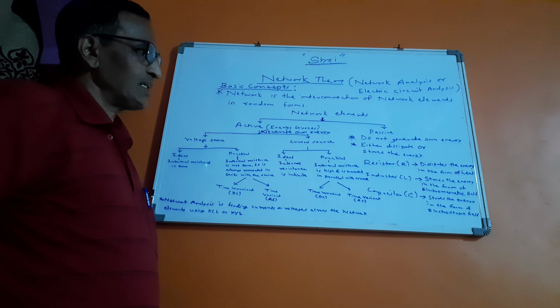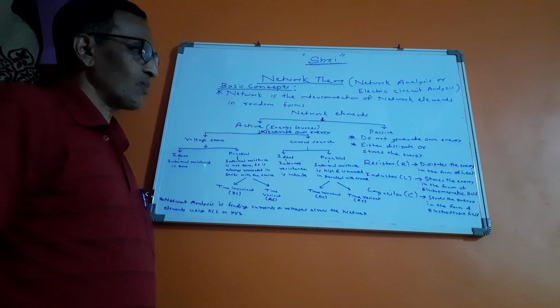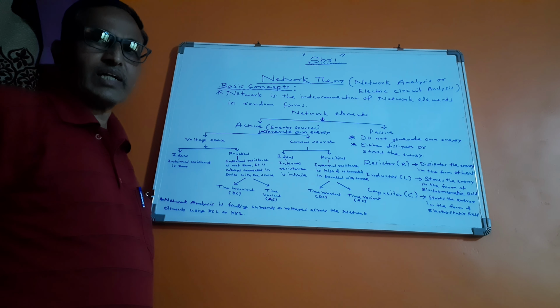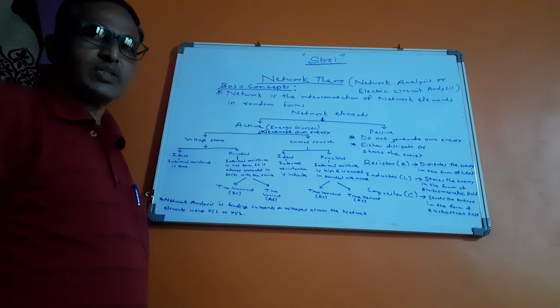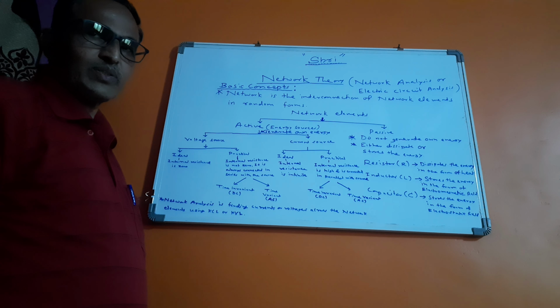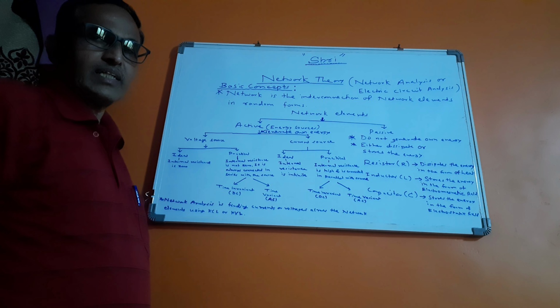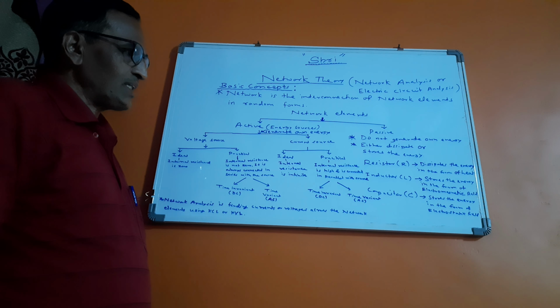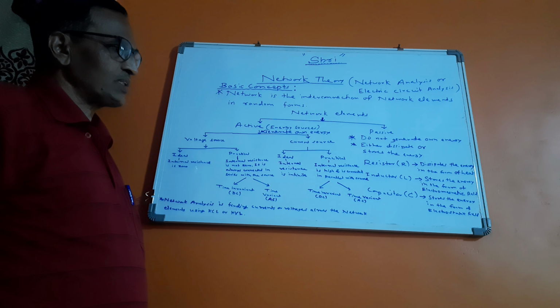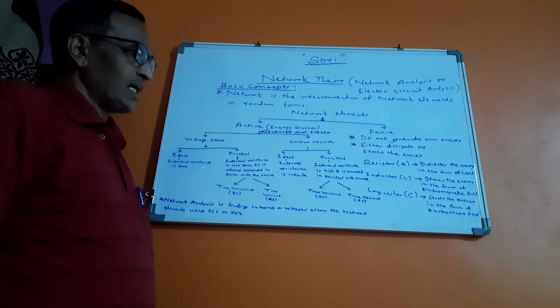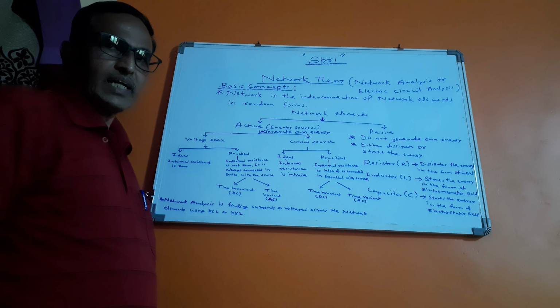A resistor is the element which dissipates the energy in the form of heat and it opposes the flow of current in the network or circuit. An inductor is the element which stores the energy in the form of electromagnetic field and it opposes the rate of change of current in the circuit, whereas a capacitor is an element which stores the energy in the form of electrostatic field and it opposes the rate of change of voltage in the electric circuit or network.